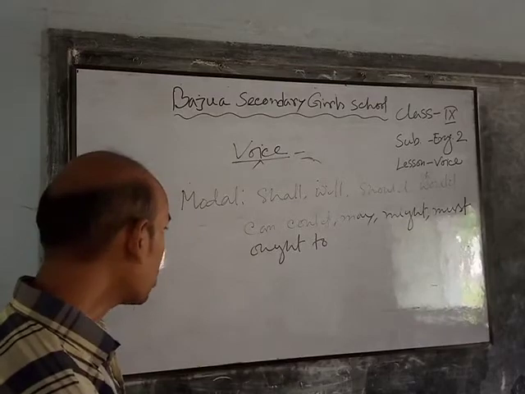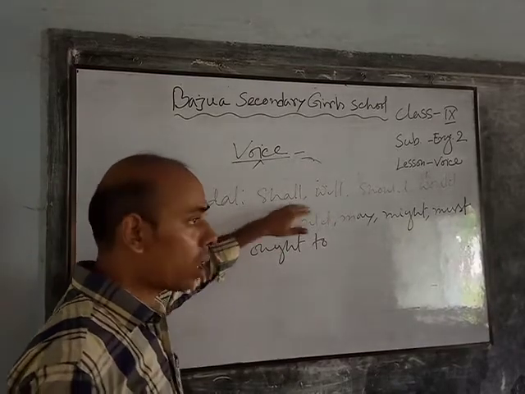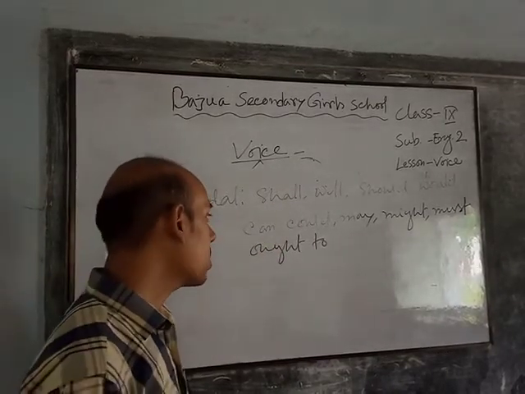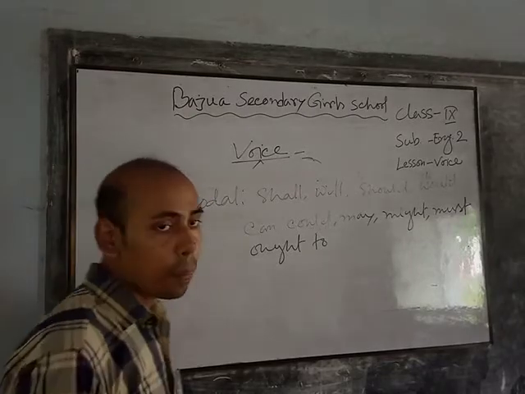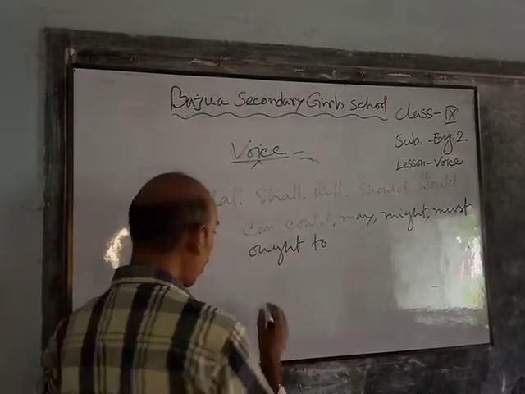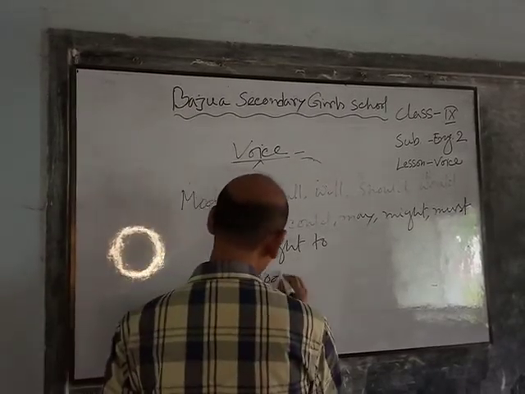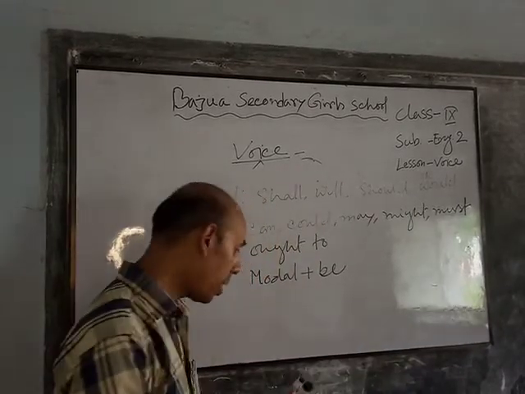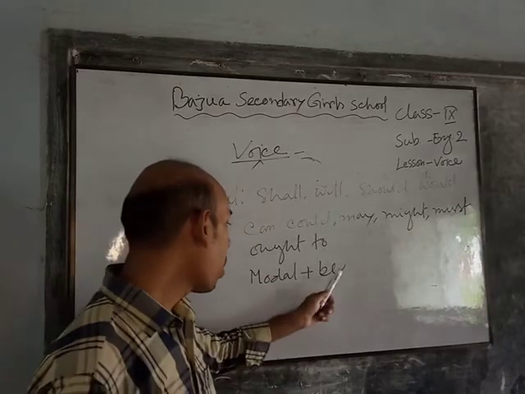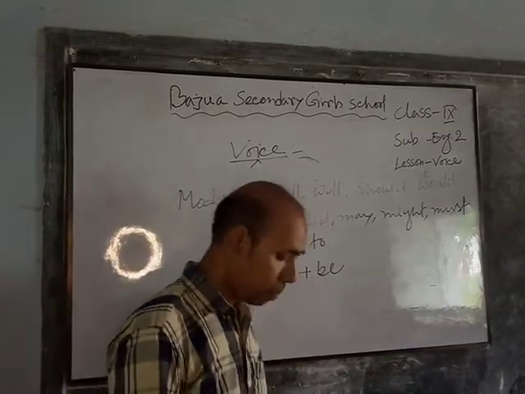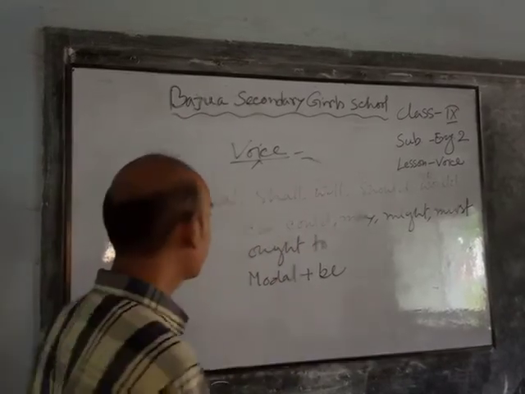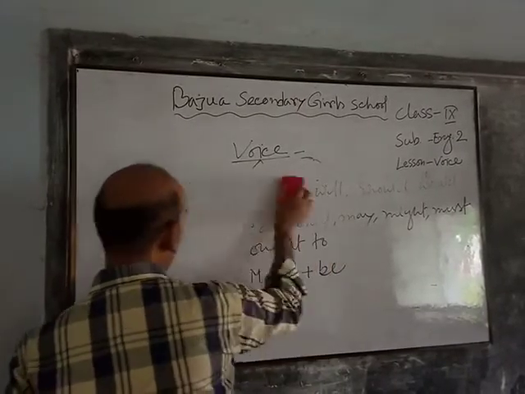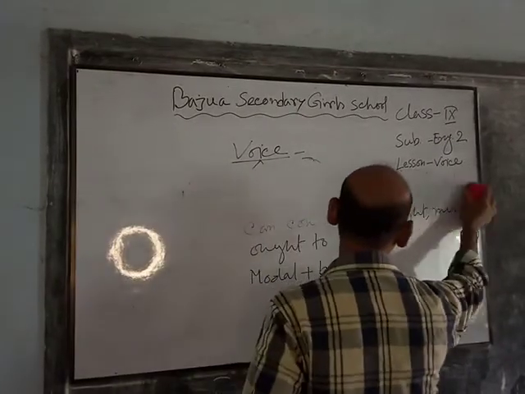So when we find these modals in any sentence, in the case of passive, we have to use modal plus be. That means modal plus the main verb of be. That is be verb. So, in this case, there is an example.